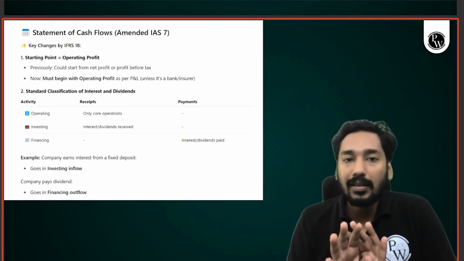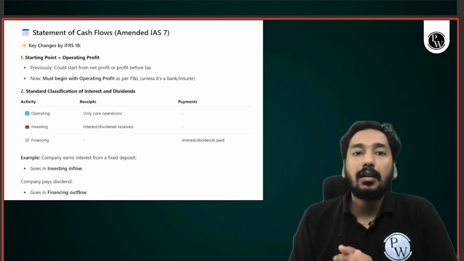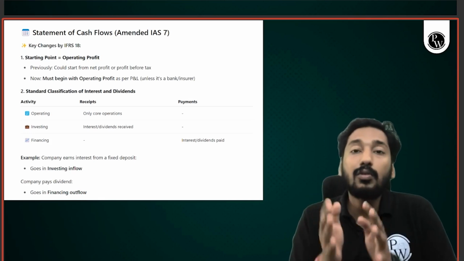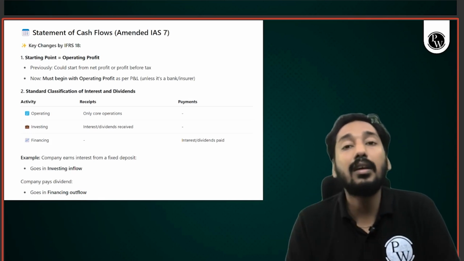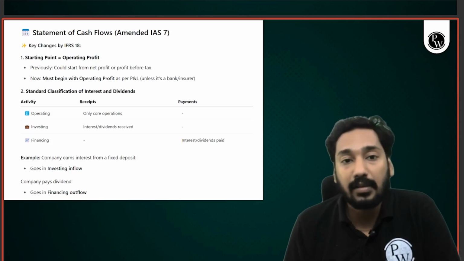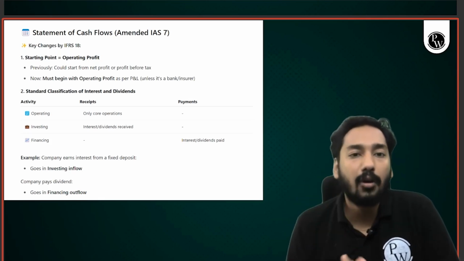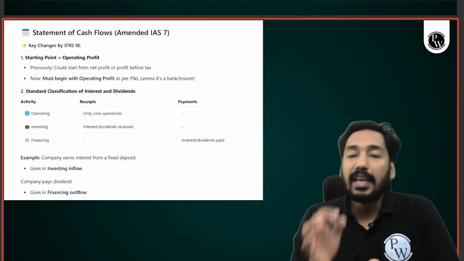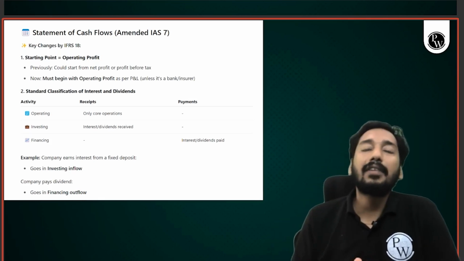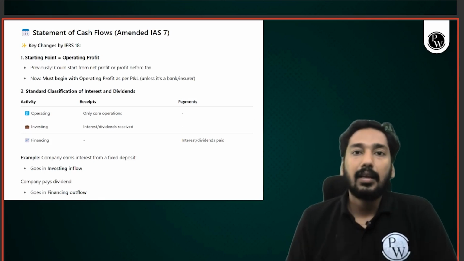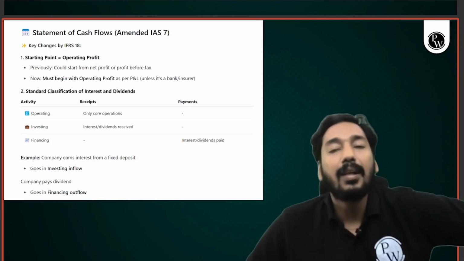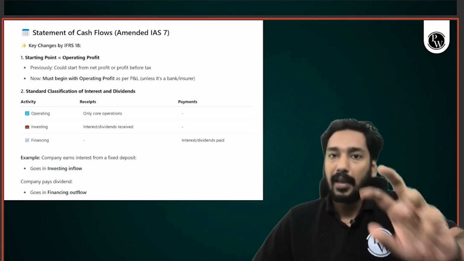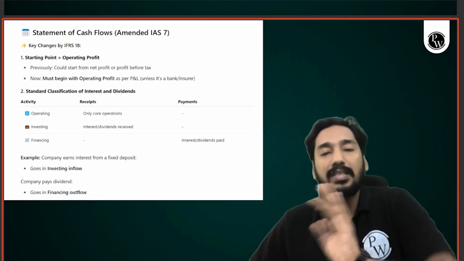So they have removed all this extra work of taking profit before tax, adding income tax, interest, etc. They want you to take operating profit as a starting point for cash flow under indirect method. So one major update, that you have to take operating profit. And secondly, there is again a very good clarification given by accounting standard. Previously, this was also missing. Now, accounting standard says that if you receive interest, if you receive dividend, it will go to investing activity.